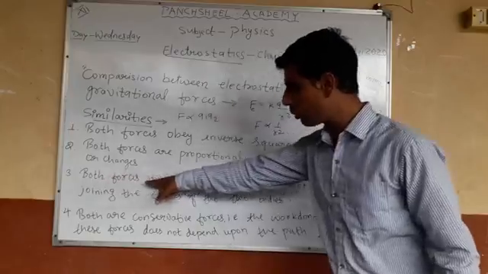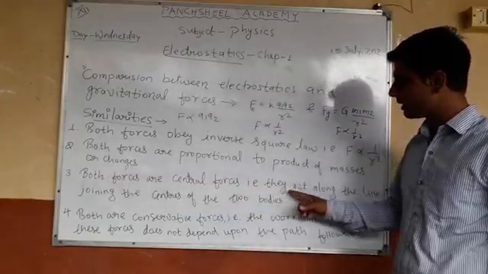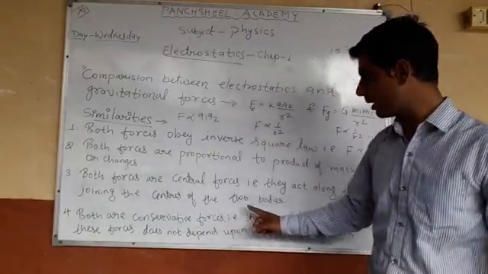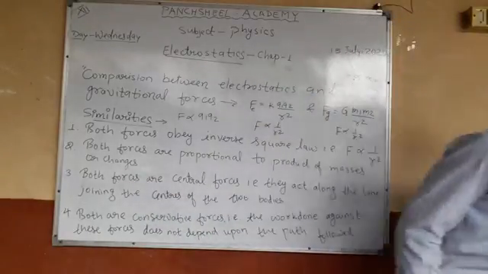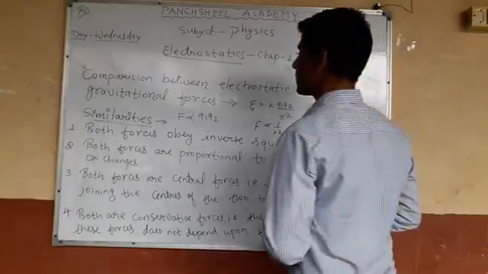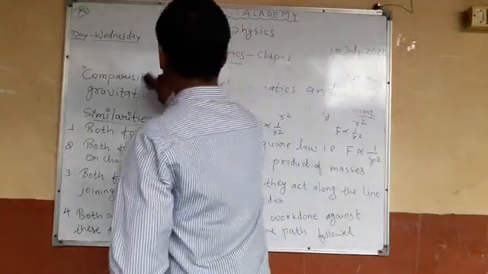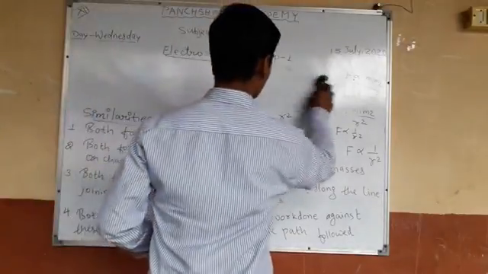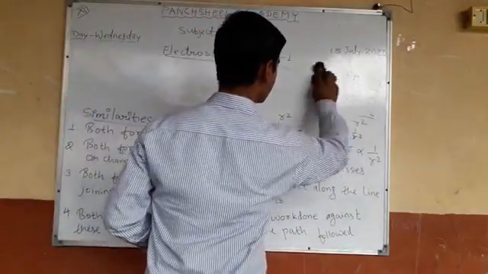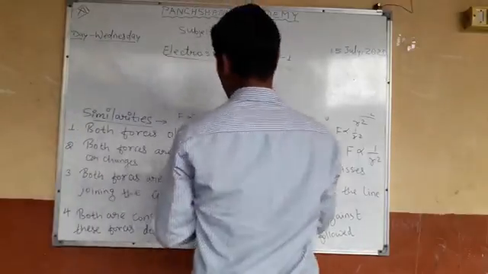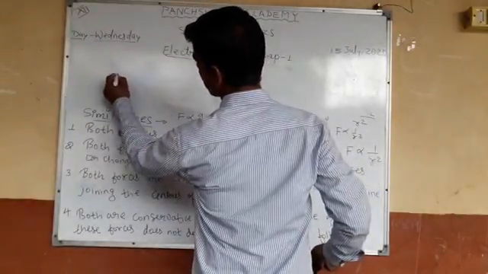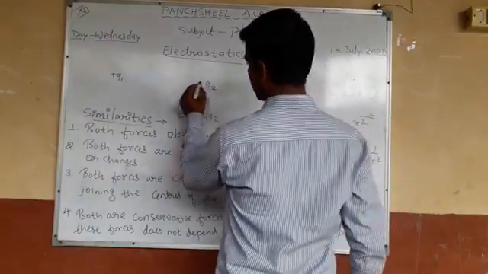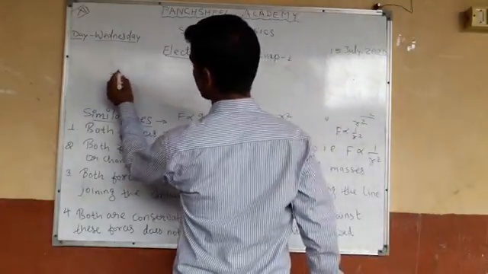Third one, both forces are central forces, that is they act along the line joining the centers of the two bodies. Try to understand these things. Why are both forces central forces? Suppose this is plus Q1 charge and this is another charge plus Q2 charge.